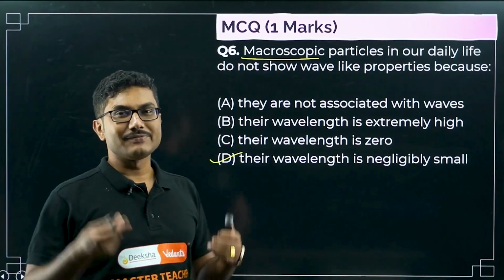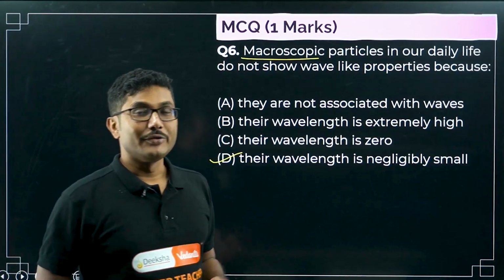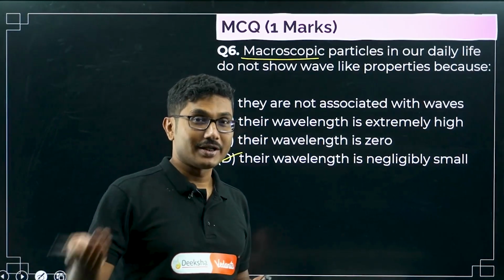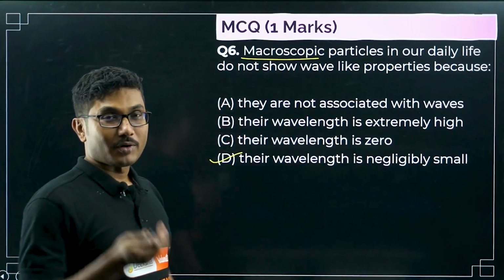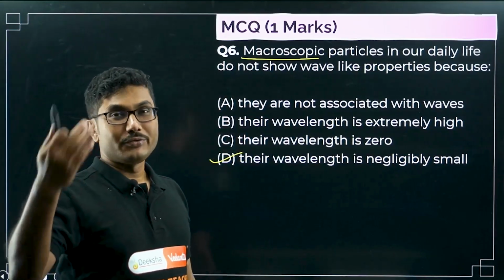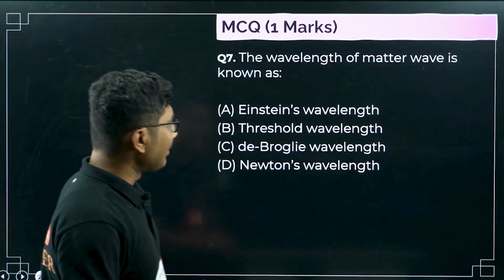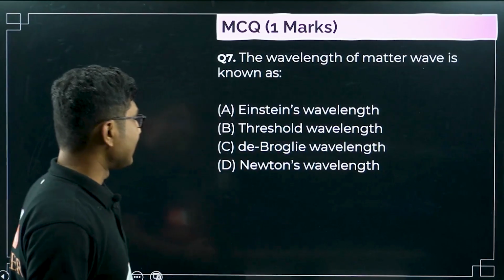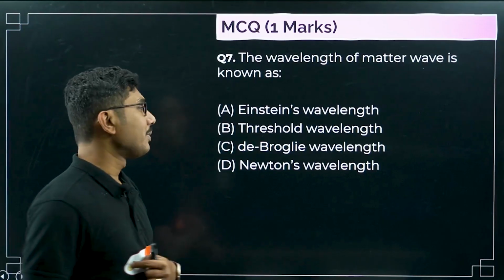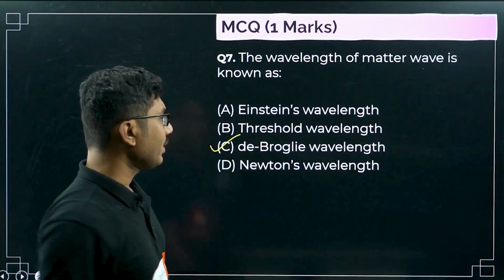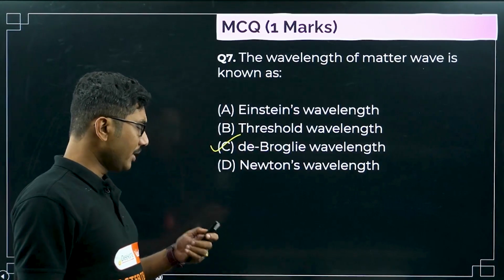If you study science in future, you will learn more about this. There is something called the Schrodinger equation, and probability. You can find the probability of you becoming a wave even if you move at the speed of light. Now, the wavelength of a matter wave is known as de Broglie's wavelength. Very important, very common to know that.